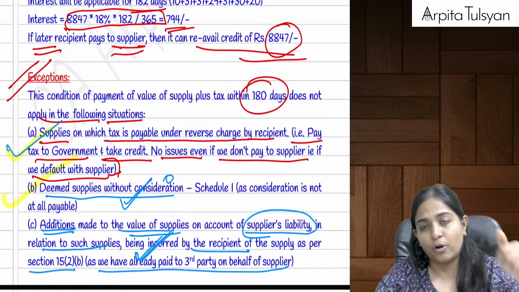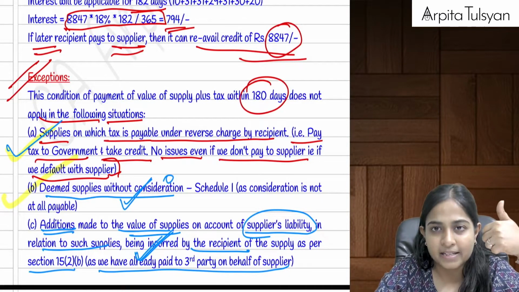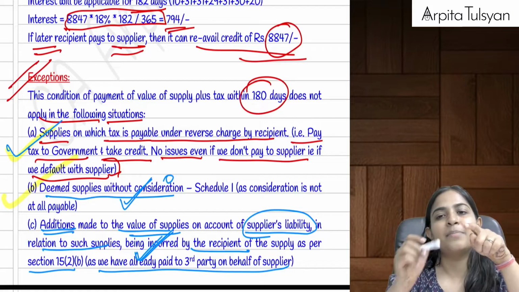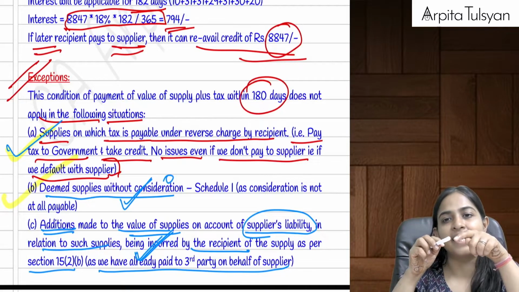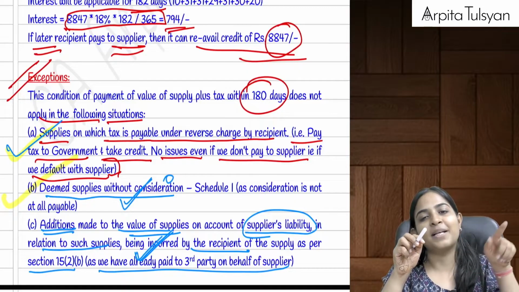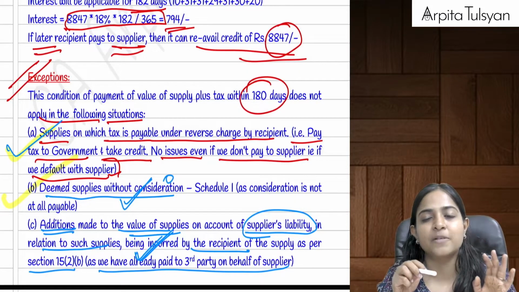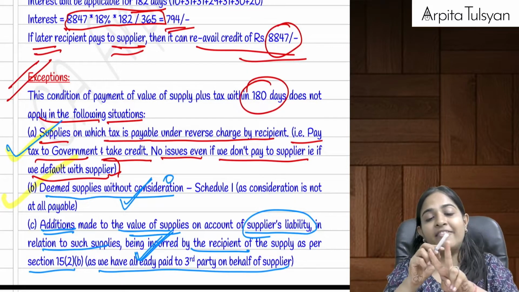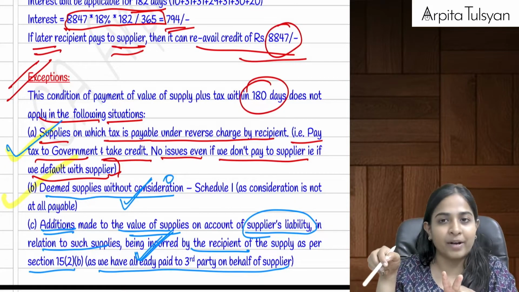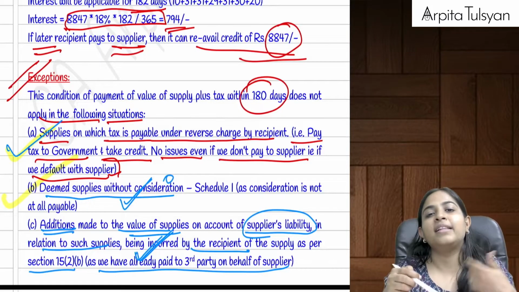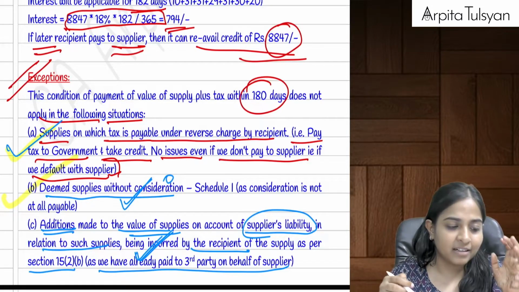Okay, very logical. First one, in case of reverse charge mechanism, anyway, the recipient is required to pay the tax to the government, and we can take the credit. Even if you default with the supplier, it doesn't affect this particular section. Next one, where the supplies are made without consideration, still it is deemed as supply as per Schedule 1. If the consideration is 0, then there is no need to pay anything. You can still take the ITC.